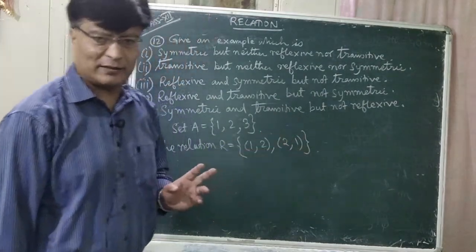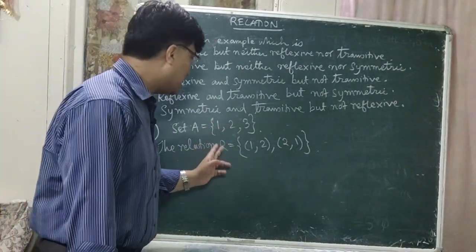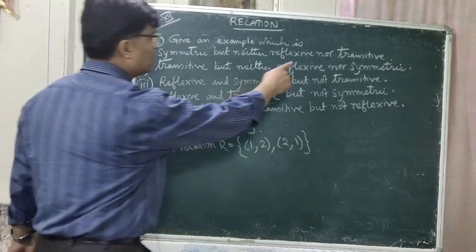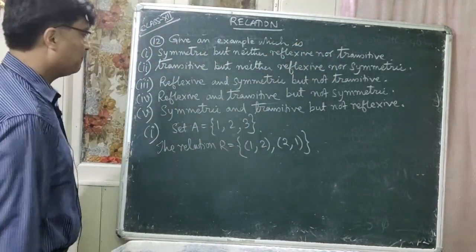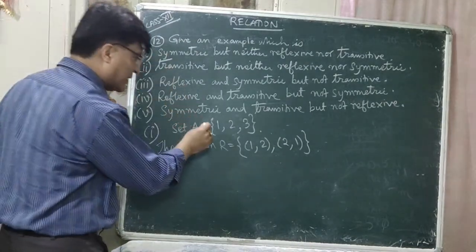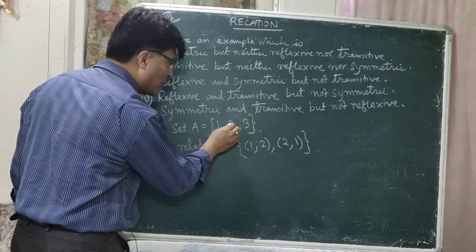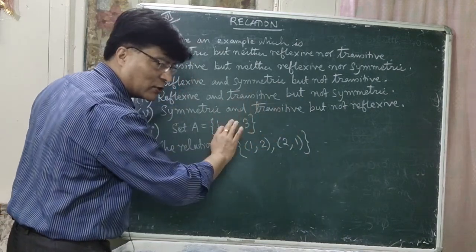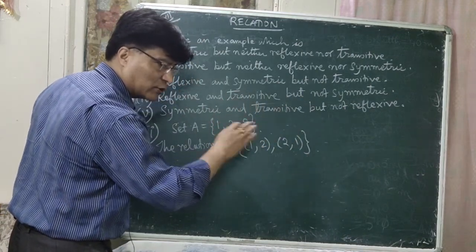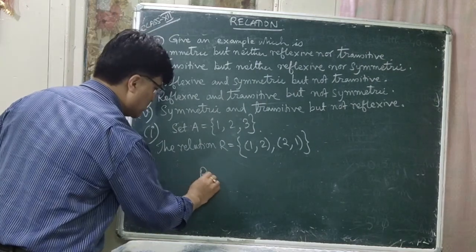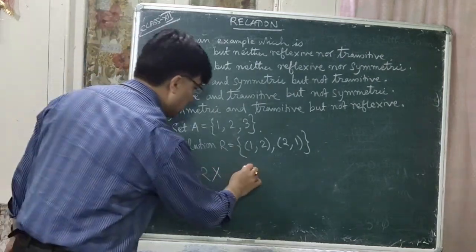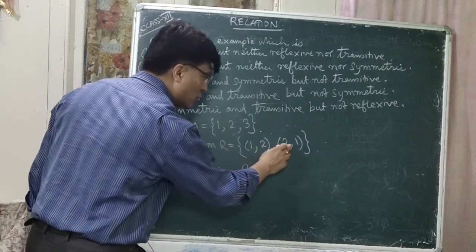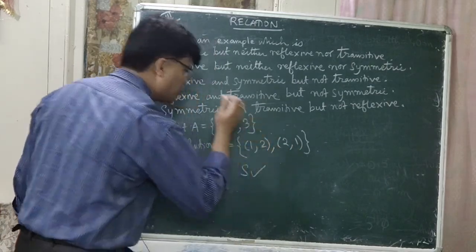This is the ordered pair. Okay, whether this relation is symmetric but neither reflexive nor transitive, you have to check it. For reflexive 1 comma 1, 2 comma 2, 3 comma 3 should be there. So there is no 1 comma 1, 2 comma 2, 3 comma 3, so it is not reflexive. Let us check about symmetric. 1 comma 2 is there, 2 comma 1 is also there, so it is symmetric.